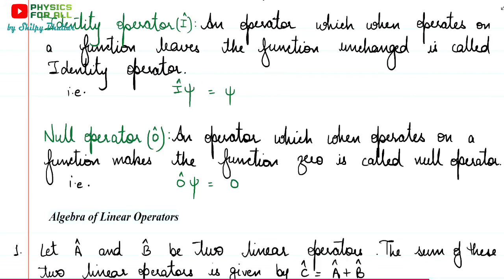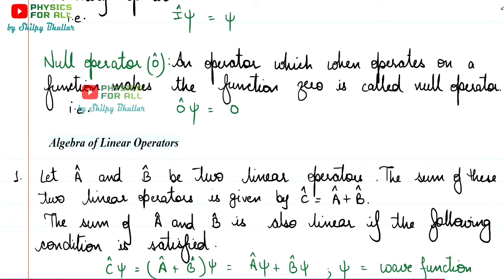Let's talk about the algebra of linear operators. What kind of calculations are possible? Now let A cap and B cap be two linear operators. So the sum of these two operators would be C cap, that is equal to A cap plus B cap. Obviously, their sum would be some different operator. If you have one number as 5 and another number as 3, their sum would be 8. So again, a different number.